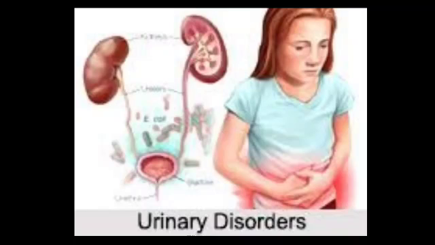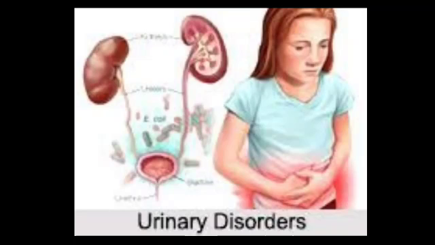Diabetes is also very common in kidney disease. People who have diabetes, meaning high sugar level, are prone to get renal diseases or urinary disorders like UTI. Because of increased sugar level, they are very prone to get infections in their urinary tract, and usually females are more likely to be affected by urinary infections than males. Urinary infections are commonly caused by bacteria and other microorganisms.